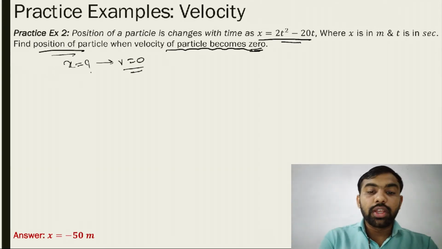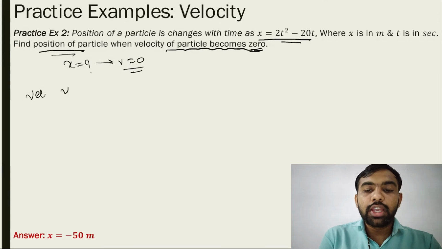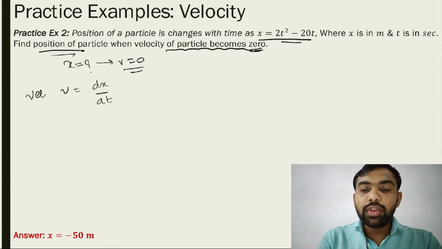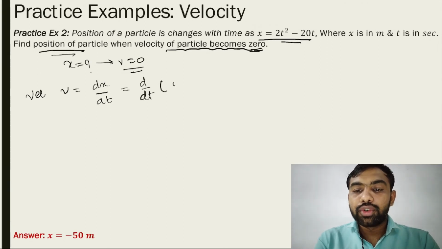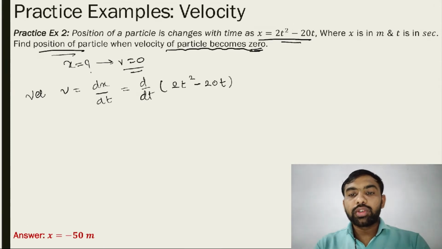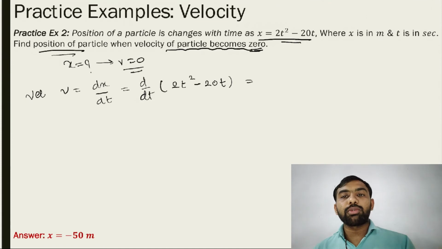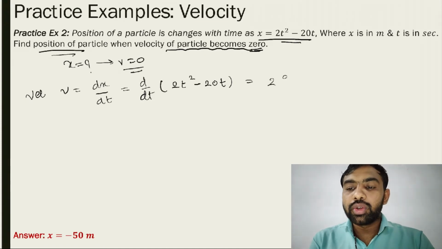So what is v actually? Velocity v is equal to dx/dt. Put this value here: d/dt of 2t² − 20t. Separate out both terms: 2 times d/dt of t², minus 20 times d/dt of t.